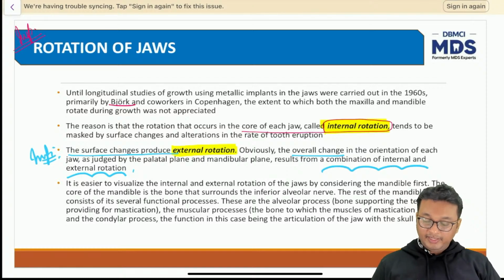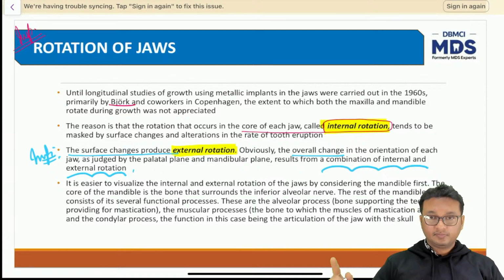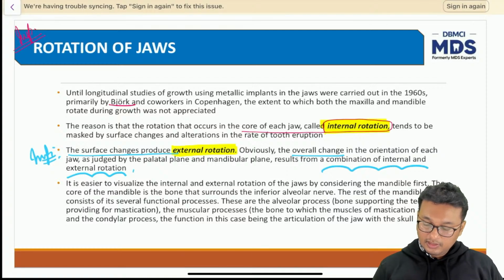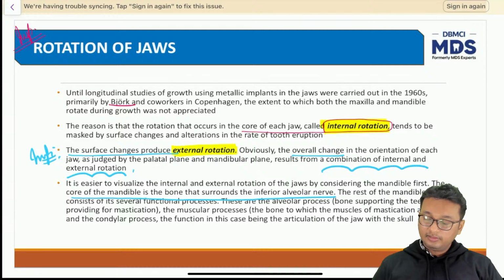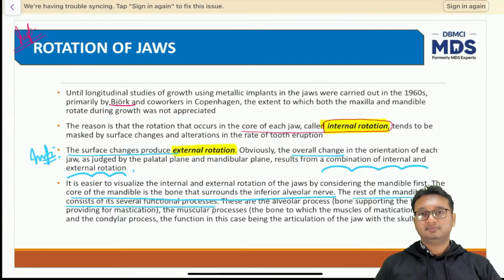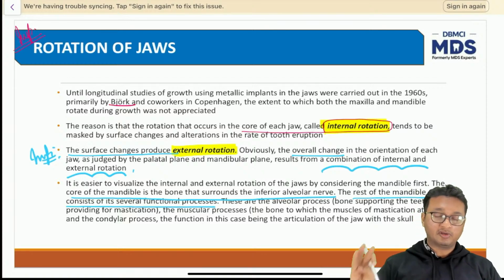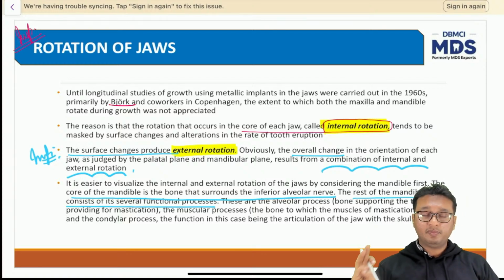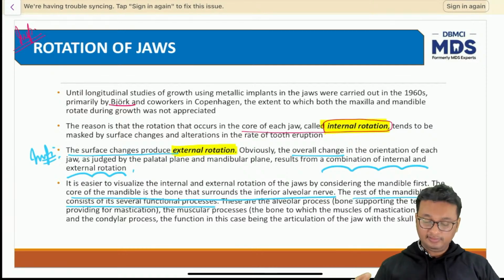Then it is easier to visualize the internal and external rotation of the jaws by considering the mandible first. The core of the mandible, again an important point, is the bone that surrounds the inferior alveolar nerve. The rest of the mandible consists of its several functional processes, that is the microskeletal processes. We have the condyle, the angular process, the alveolar process, the symphyseal process. So these are the microskeletal units.